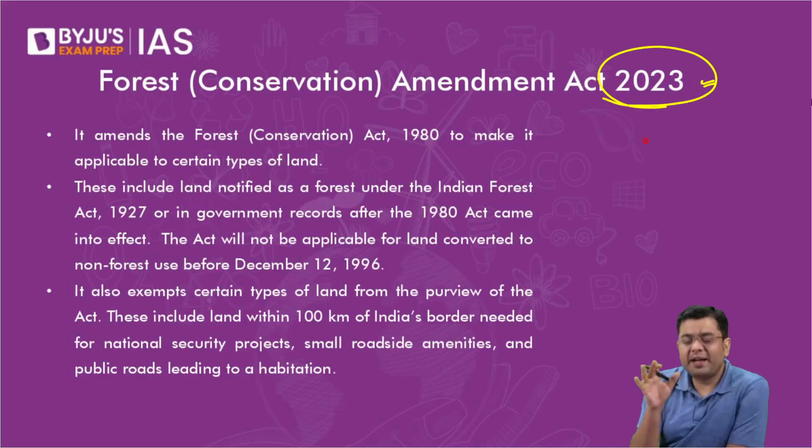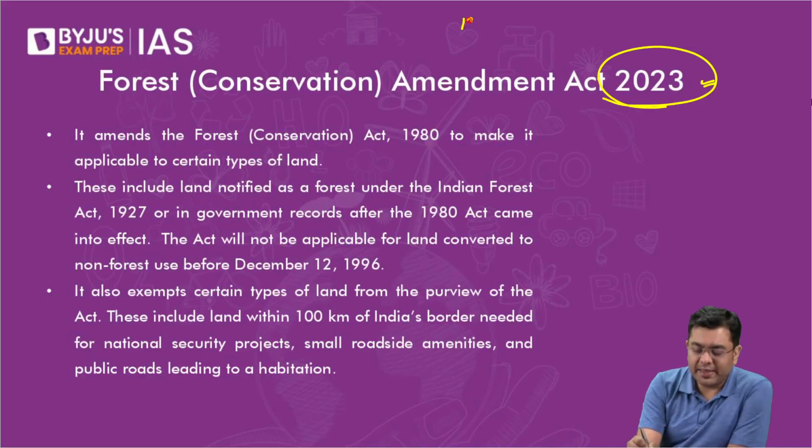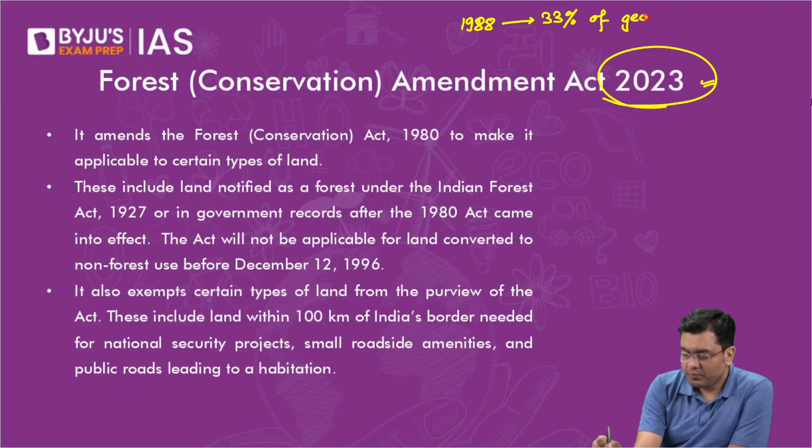And India in 1988 had declared a forest policy, the National Forest Policy. As per that National Forest Policy of 1988, India had declared an aim that we are going to bring 33% of the geographical area of the land under forest.